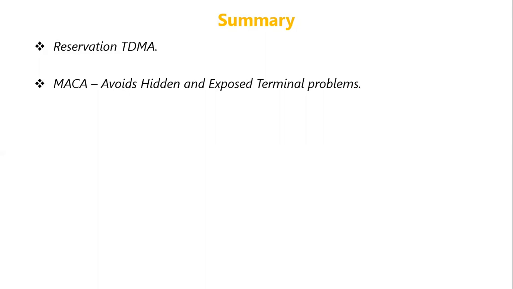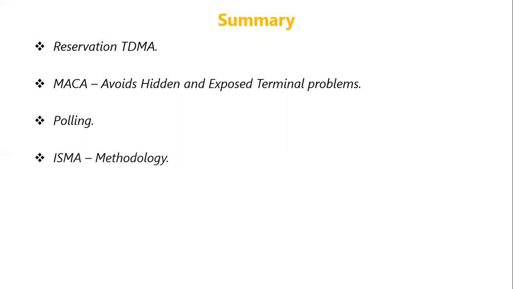Once the RTS and CTS packets were exchanged between the sender and the receiver, the actual communication will happen. Because of the introduction of RTS and CTS packets, this can effectively overcome the hidden terminal and exposed terminal issues. So that is what we have discussed under MACA, multiple access with collision avoidance.